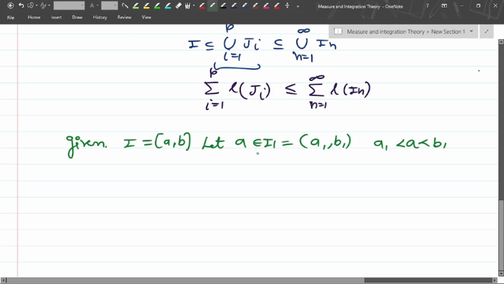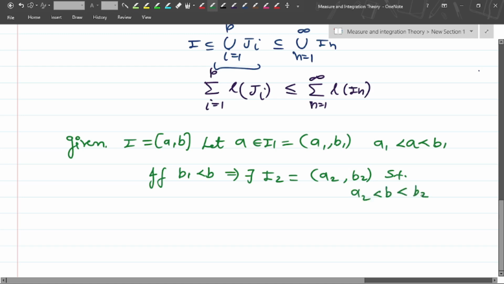It means a belongs to I1, between a1 and b1. If b1 is less than b, then there exists some I2, a2, b2, such that b1 lies between a2 and b2.